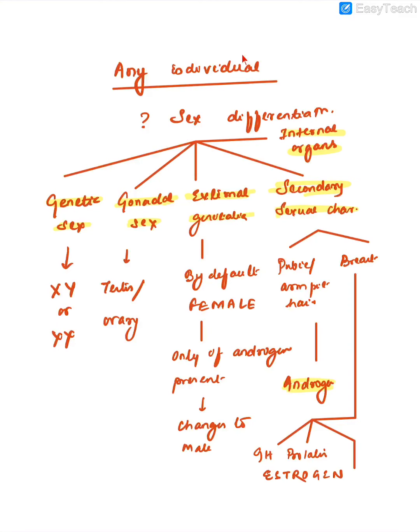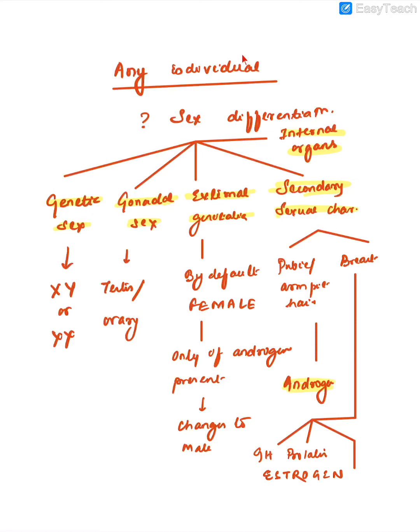Now let us come to a very important discussion about how sexual differentiation happens. How can we stamp a person to be a male or female? There are actually 5 categories that we need to discuss in order to stamp a person as a male or female. The first thing is genetic sex. Second is gonadal sex. Third is the external genitalia characteristics. Fourth being the secondary sexual characteristics, and fifth are the internal sex organs.